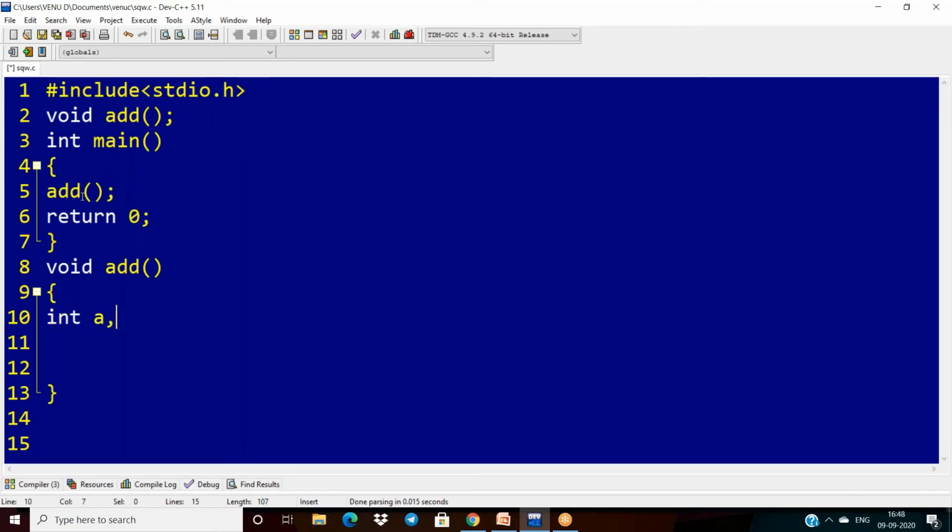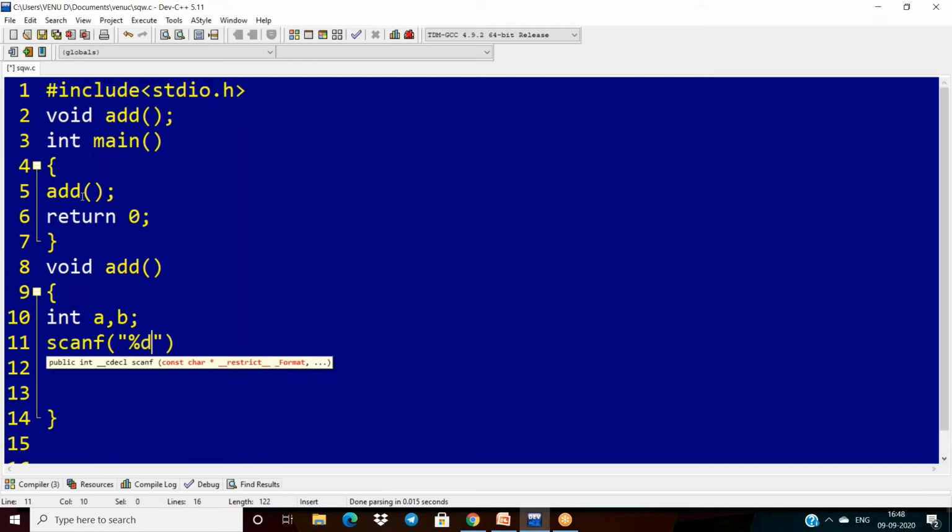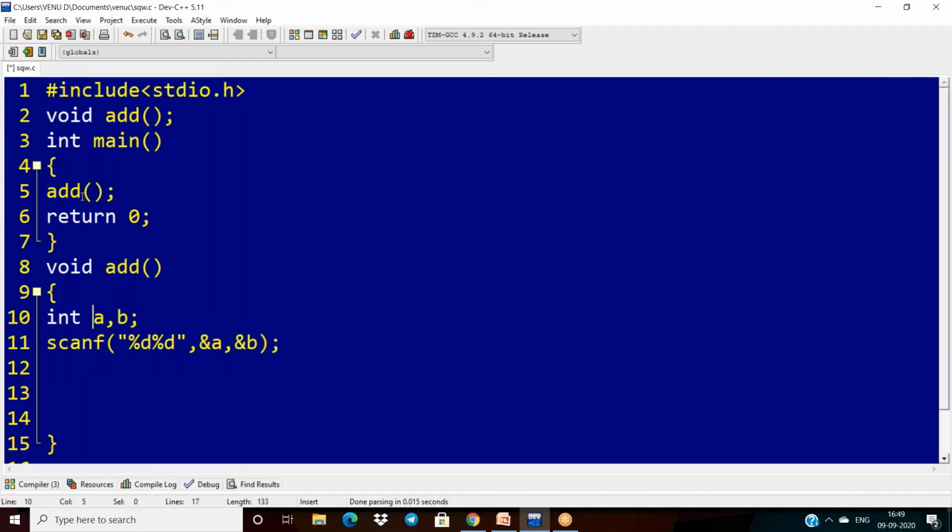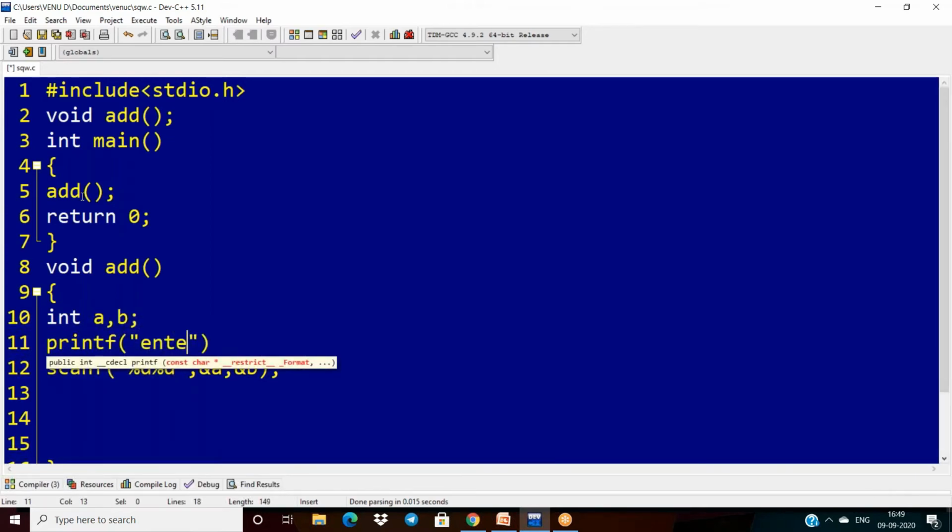Now here, I am declaring the two variables. Now I want to read these two values. Scanf, I am reading two values. Scanf percentage d ampersand a comma ampersand b. If I want to give some information to the end user, then I can write printf, enter the two numbers. Then I want to take one more extra variable called c, and c equal to a plus b.